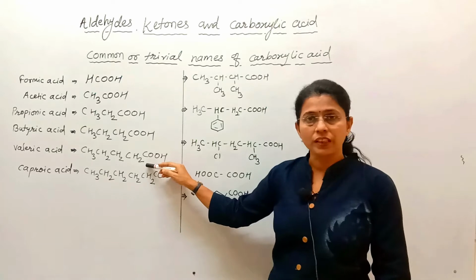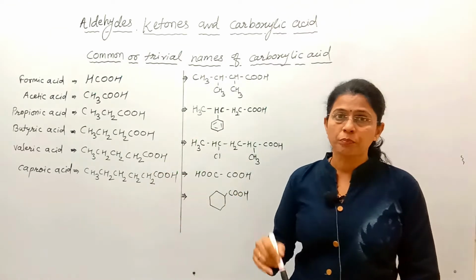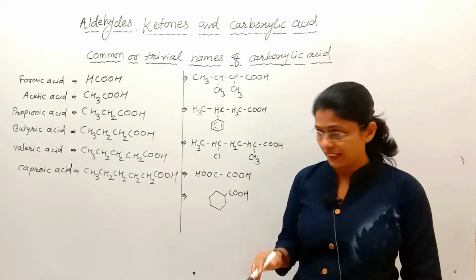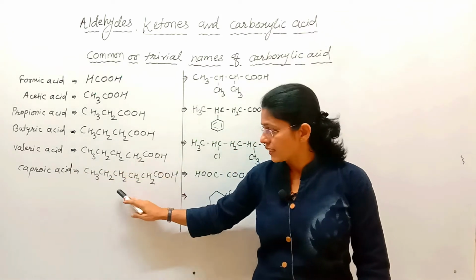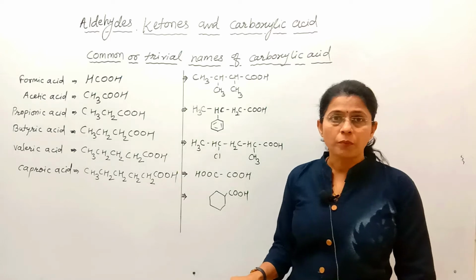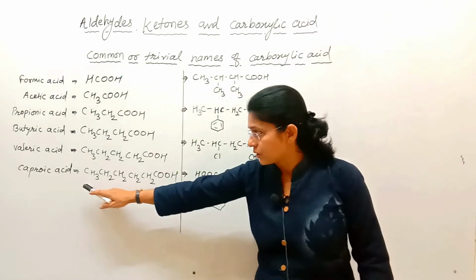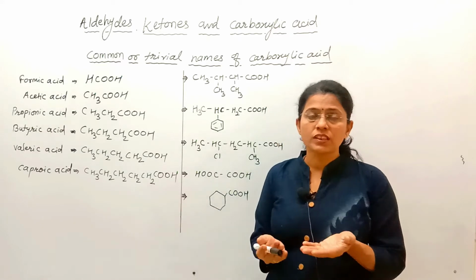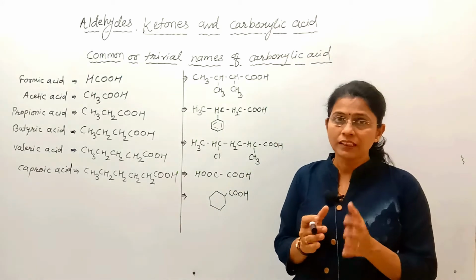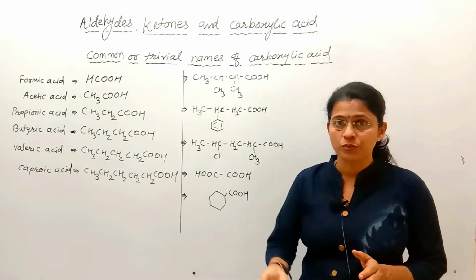Similarly, this acid is obtained from the root of the plant valerian, and hence the name given is valeric acid. This acid is obtained from capra, that is goat, and hence it is called caproic acid. But if certain side branches are there, then the compounds are named on the basis of derivatives.